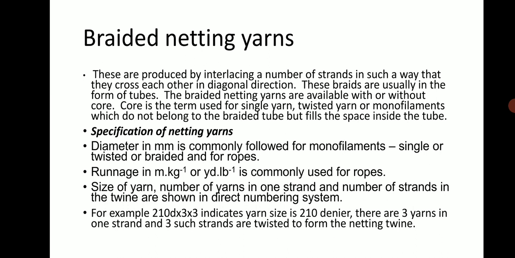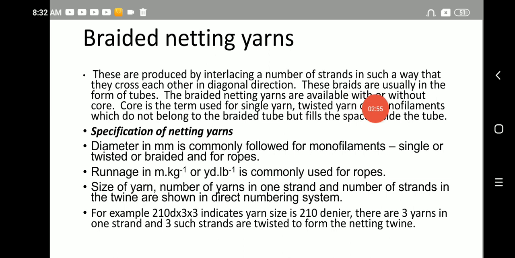The size of yarn, the number of yarns in one strand and the number of strands in a twine are shown in a direct numbering system. For example, 210D x 3 x 3 indicates that the yarn size is 210 denier, and there are 3 yarns in one strand and 3 strands twisted to form a knitting twine.